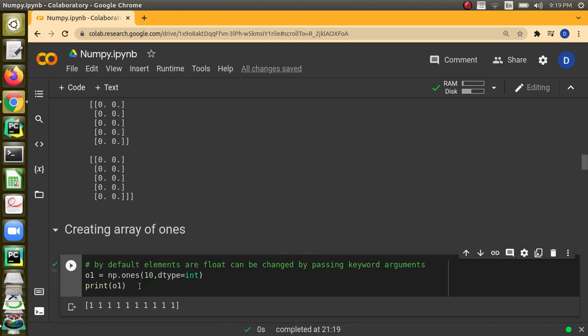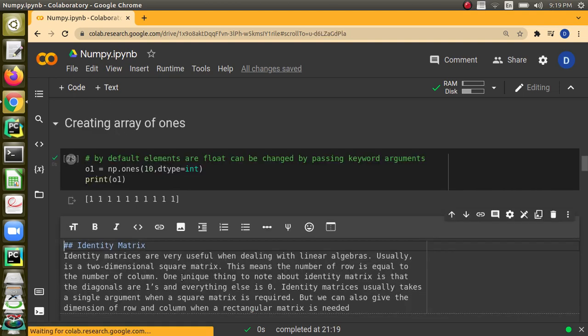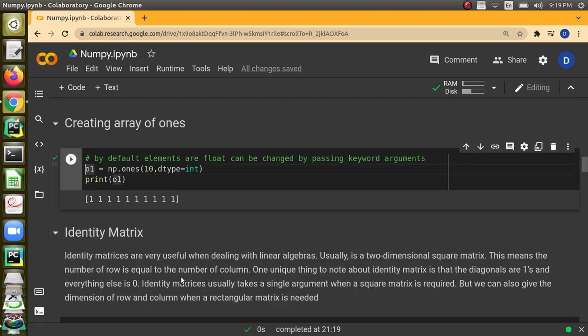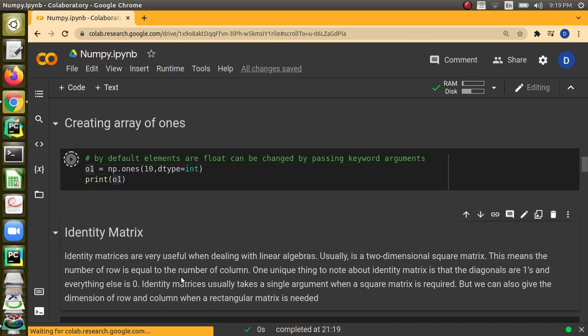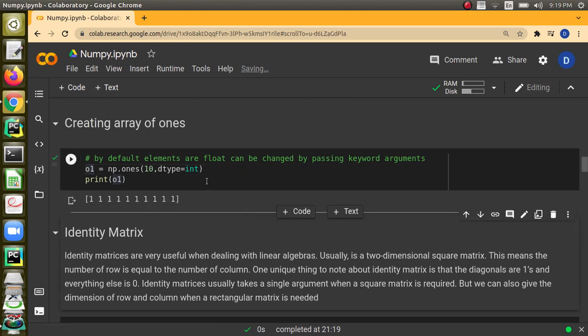And for ones, we have the built-in function np.ones. Here we are asking for 10 ones, and this is how we can give the data type. If you want to change the data type, by default it will give a float.